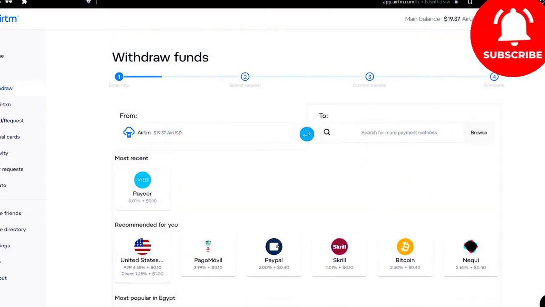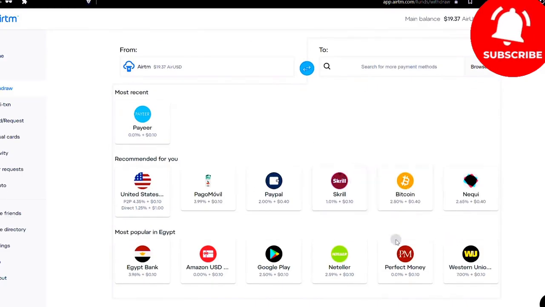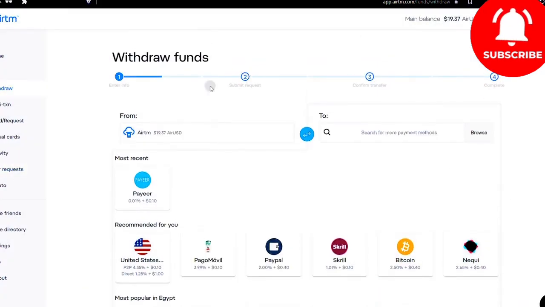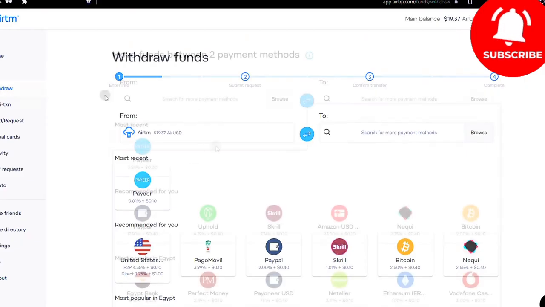To withdraw funds, click on Withdrawal. You can use the same banks or methods that we use to deposit funds into the account. Similarly, if you choose Payoneer, for example, you will be the seller and the other party will be the buyer. So, contrary to the deposit method, you'll receive a Payoneer account balance in exchange for providing the other person with your AirTM balance. Subsequently, they will rate you based on how quickly you respond.